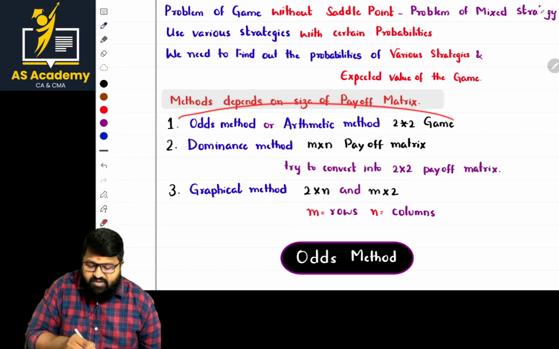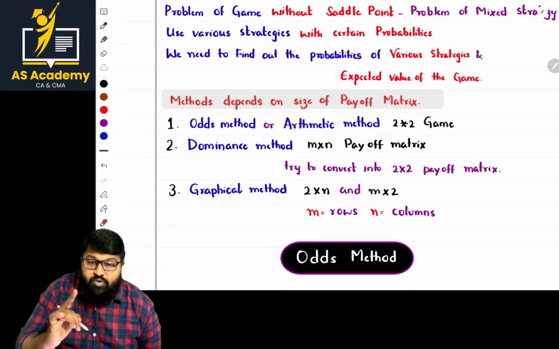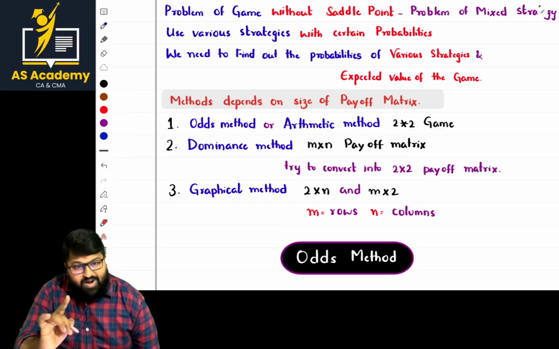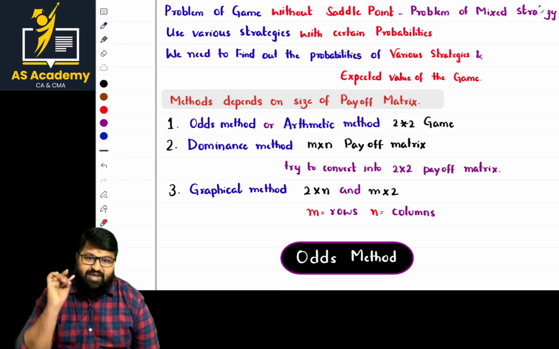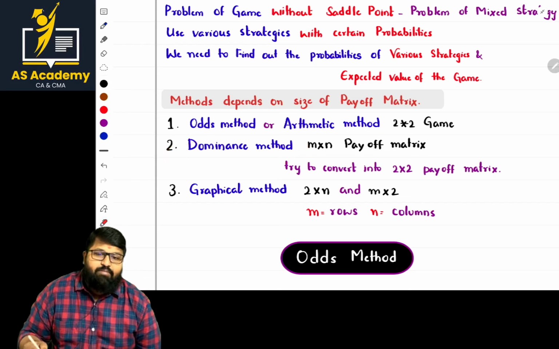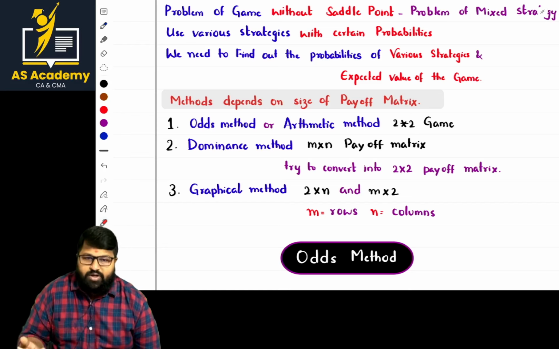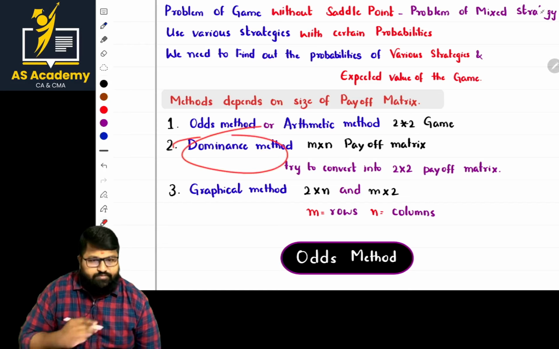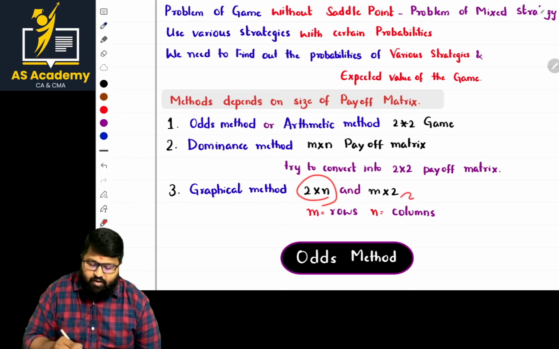The odds method is basically used when the matrix is a 2 by 2 matrix. That is the most important key aspect: only when the matrix is 2 by 2 do we use the odds method. The dominance method is used when it is an m by n matrix, where the number of rows is more than 2 and the number of columns is more than 2. For the graphical method, the representation is either 2 by n or m by 2.